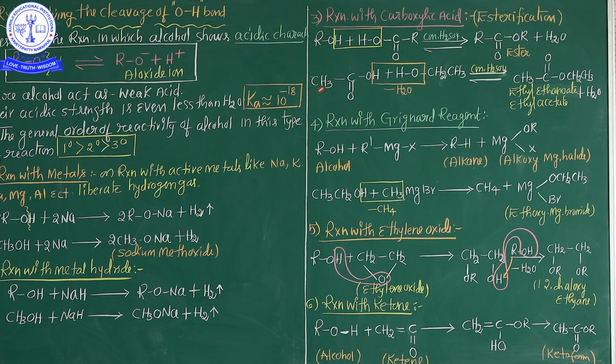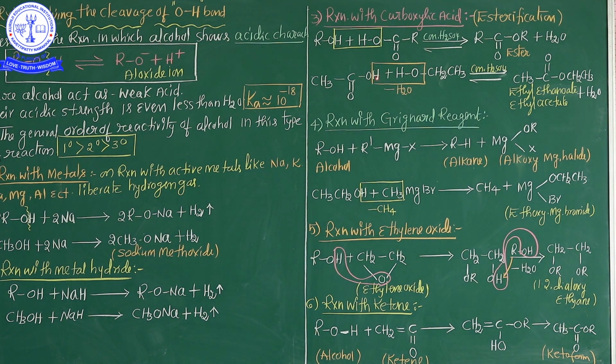See here, CH3COOH is the carboxylic acid, acetic acid, and CH3CH2OH is the alcohol, ethyl alcohol. Now what happened?